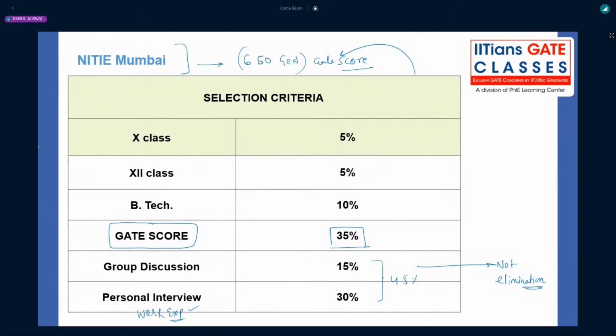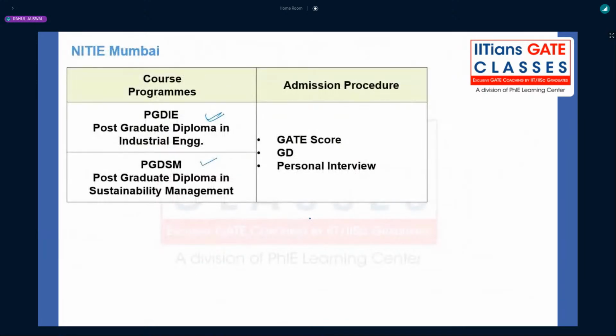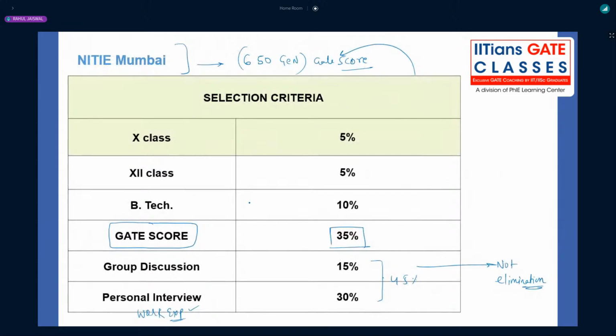But as per the official data, these are the data available regarding selection criteria, right? I mentioned NITIE Mumbai, two department programs are there, only two programs, PGDIE and PGDSM, and then we have the selection criteria. I mentioned the GATE score for general 600, 650, and for OBC or EWS it might be 600, right? GATE score, right?